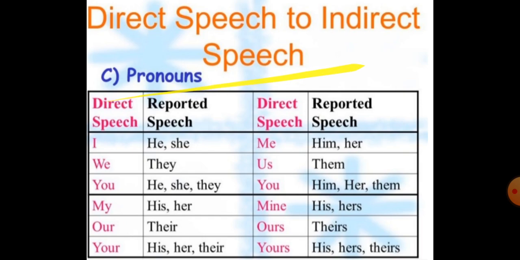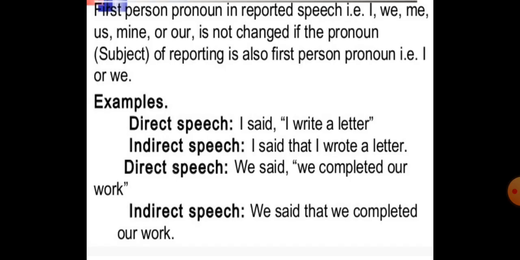Now you can see the chart and you need to remember this chart. This chart will help you to memorize how the pronouns change in case of reported speech. I changes into he, she; we to they; you to he, she, they; my to his, her, their; your to his, her, their; then me to him; us to them; you to him, her, them; mine to his, hers, ours to theirs, and yours to his, hers, theirs. So this is how the pronouns are changed when direct speech is changed to indirect speech. Now there are a few more things.